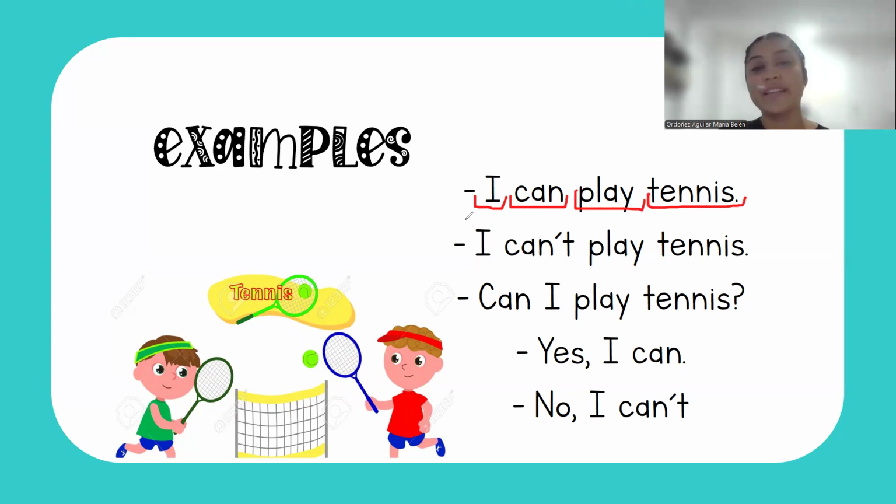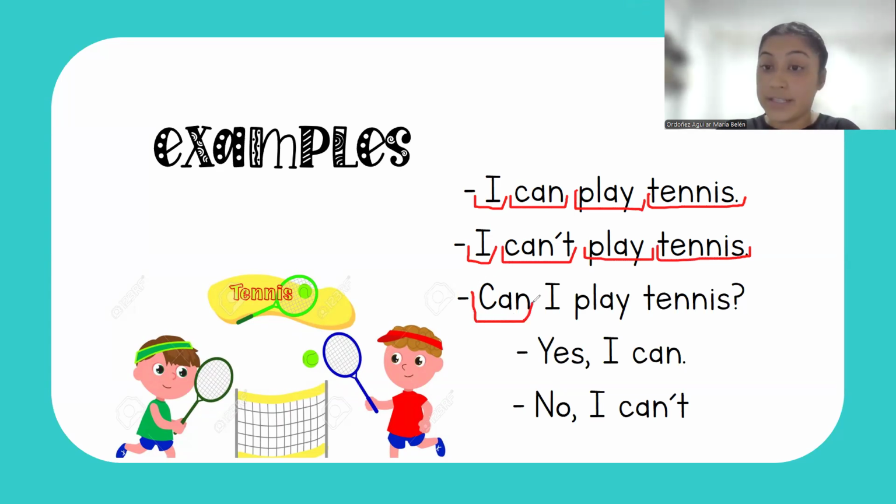Now, for the negative, subject, auxiliary negative, verb, and complement. The question, auxiliary first, can, subject, verb, and complement. Short answer in positive form, yes, subject, can, or no, subject in negative, can't.